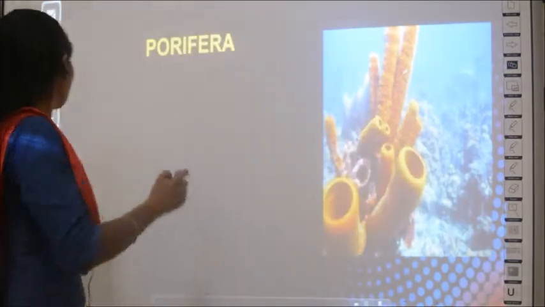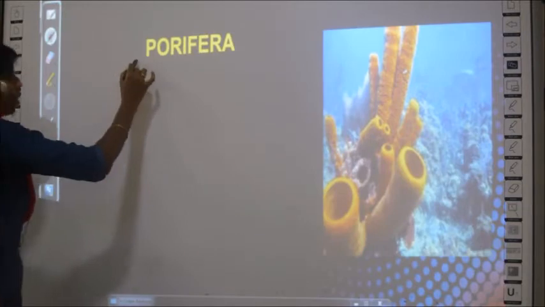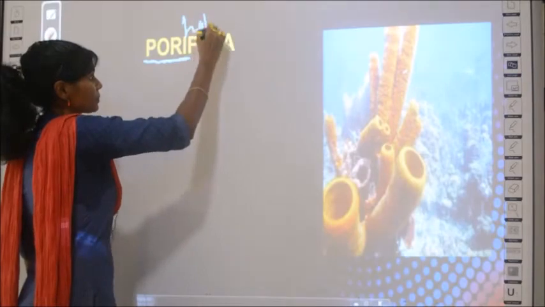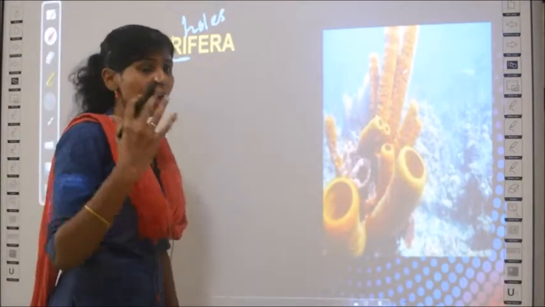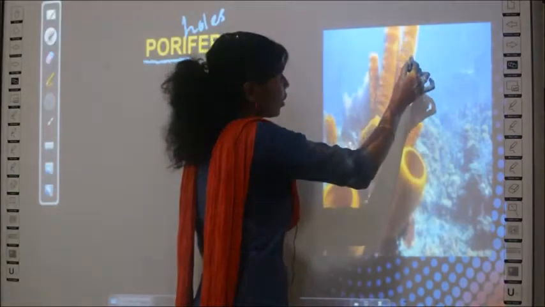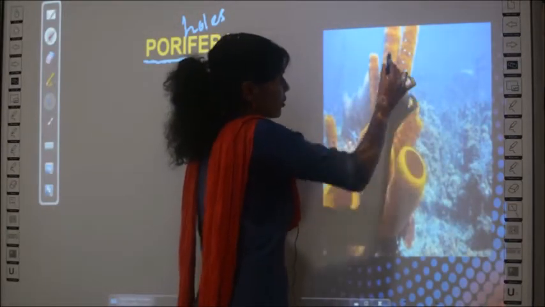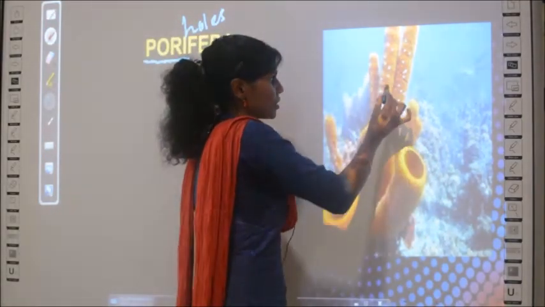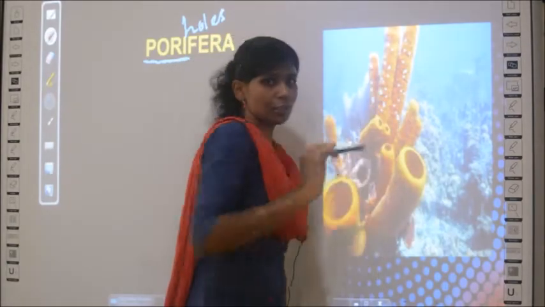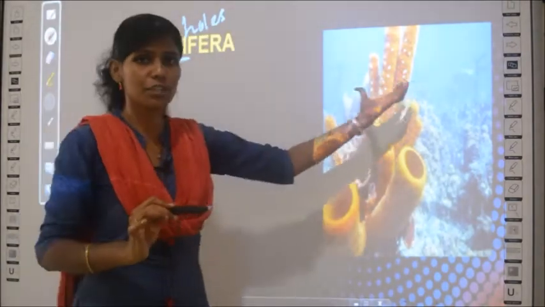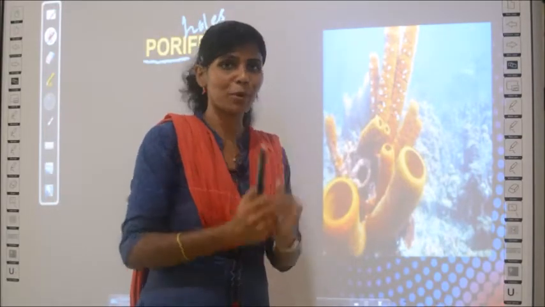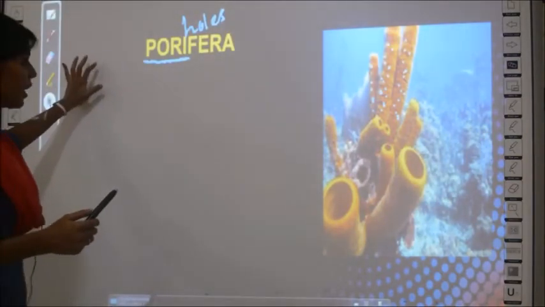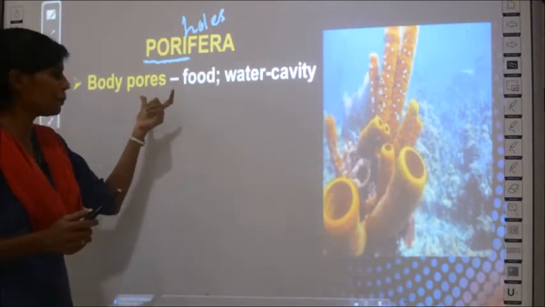And from the term itself, what does pori or pore refer to? Pore means it is a hole. Pores are holes. See, can you see small pores throughout the sponges? I am not talking about this large one, I am talking about these small pores. So the first characteristic is that the body of the sponges has lots of pores in it, they have body pores, okay.